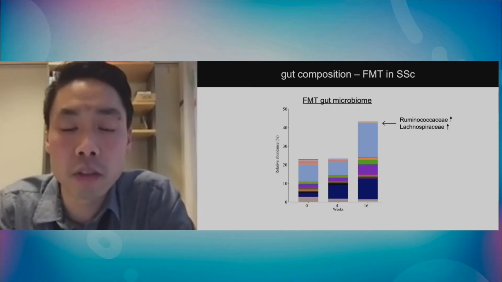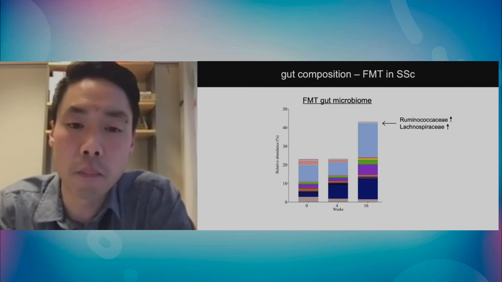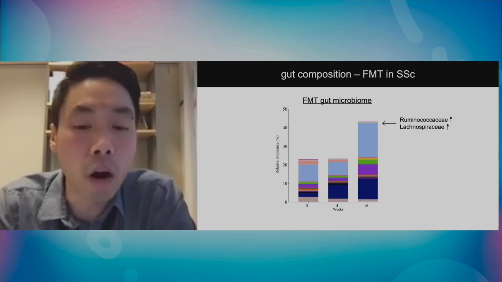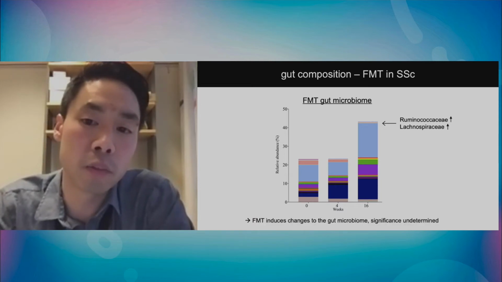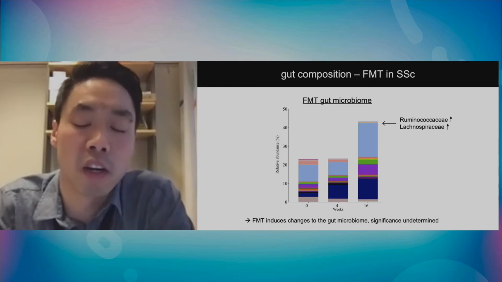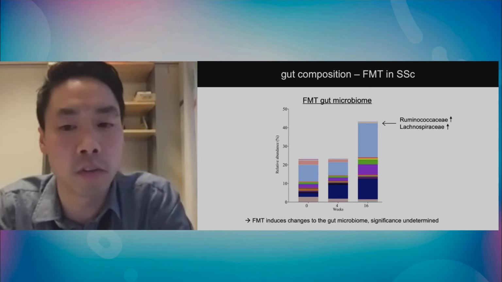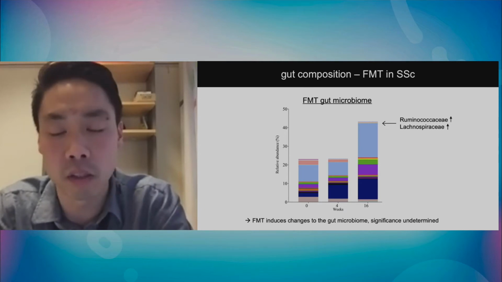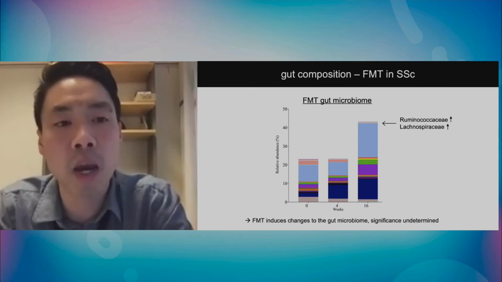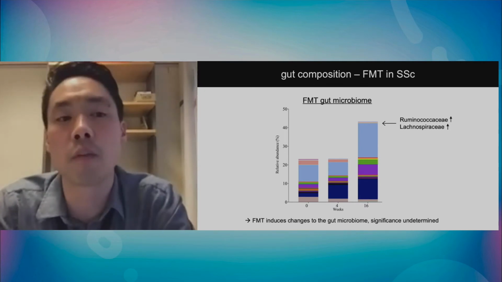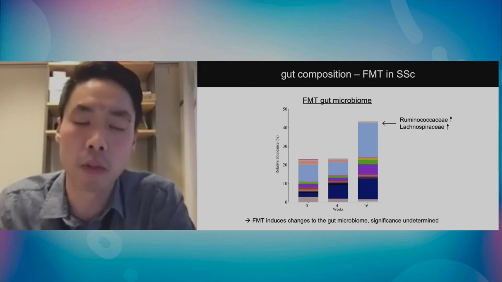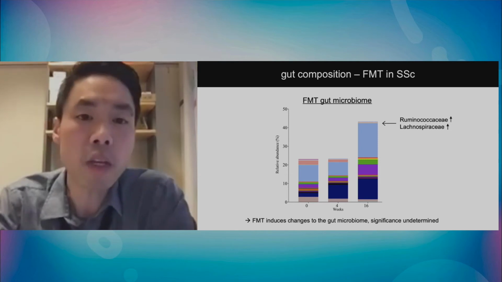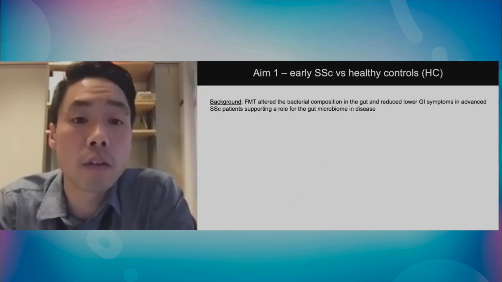During the course of this experiment, we also looked, of course, at the microbiota composition, and we showed that there are some changes, particularly in Ruminococcus and Lachnospira. But really, we don't know what the significance of these are because it's so difficult with 16S sequencing to really assign mechanism and causality in these one time point studies. But this kind of justified to us that maybe we should look more into the lower GI and how the microbiome affects inflammation in these patients. Next slide, please.